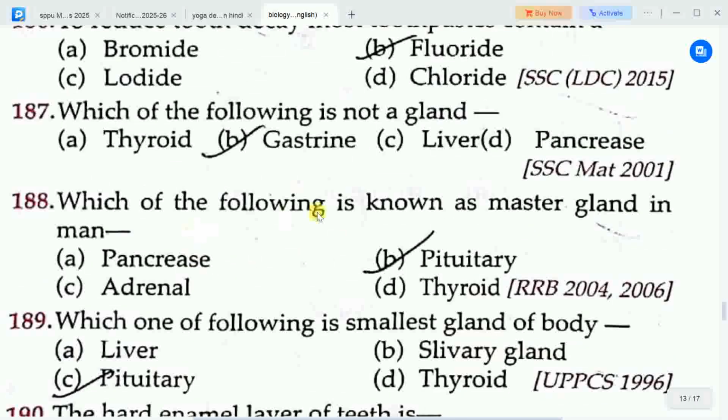Next question is, which of the following is known as master gland in man? Options are A. pancreas, B. pituitary, C. adrenal, D. thyroid. Correct answer is option B. pituitary.